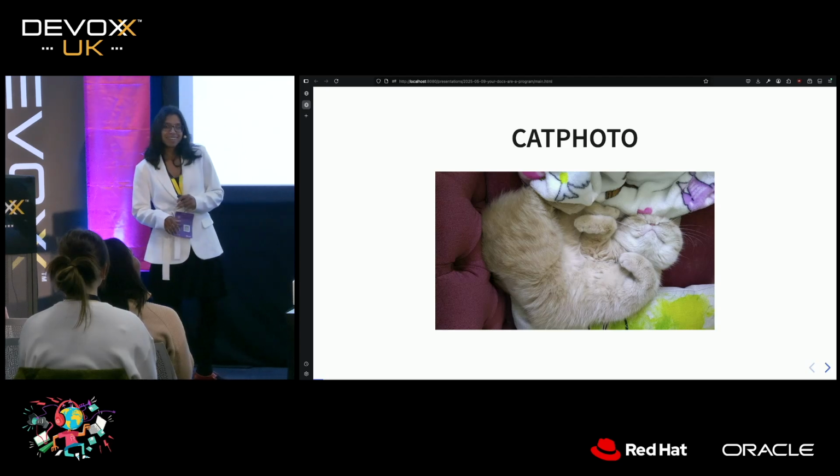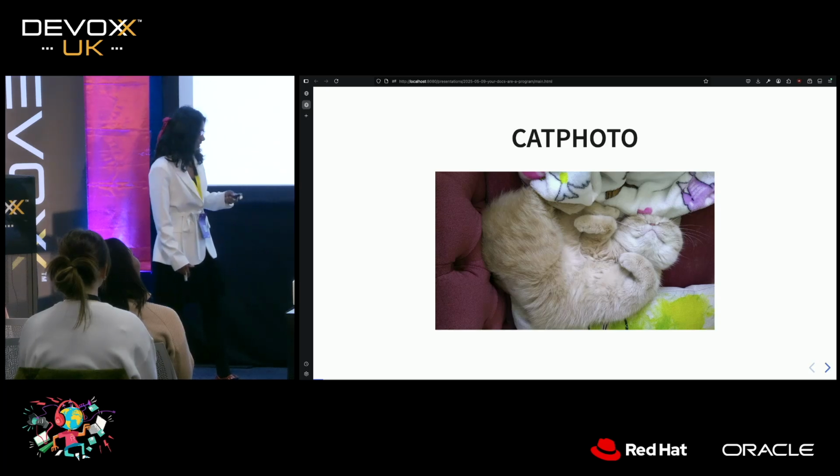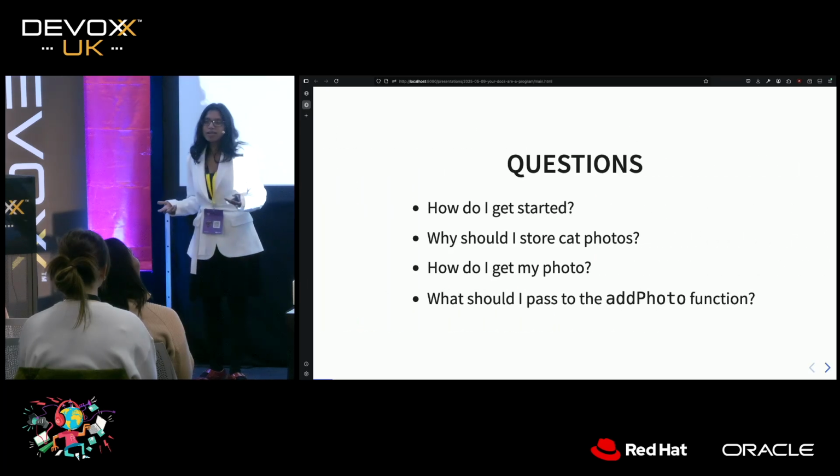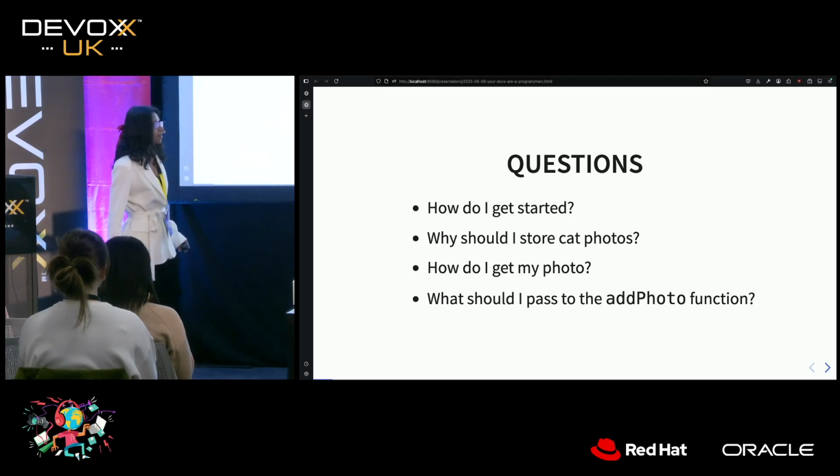And you show them the cat photo library. And not surprisingly, they have some questions. One of them is an absolute cat lover. And he asks you, I'm itching to get started. How do I do that?